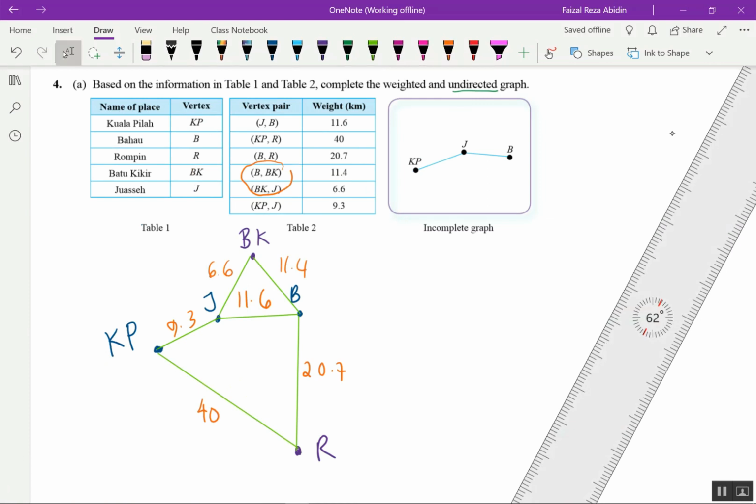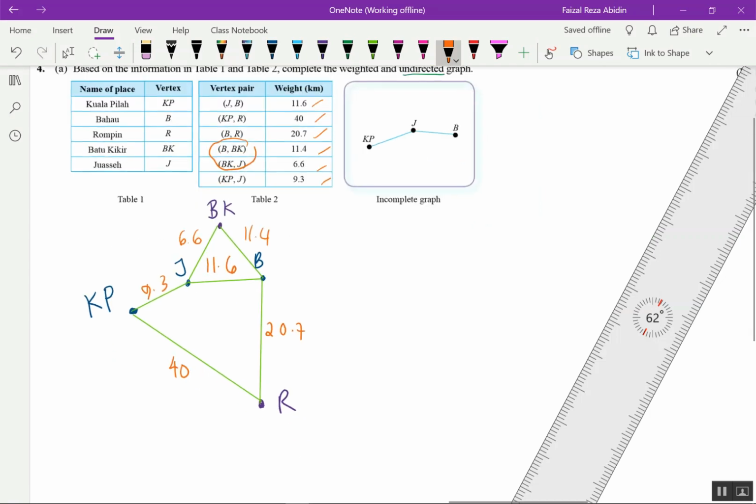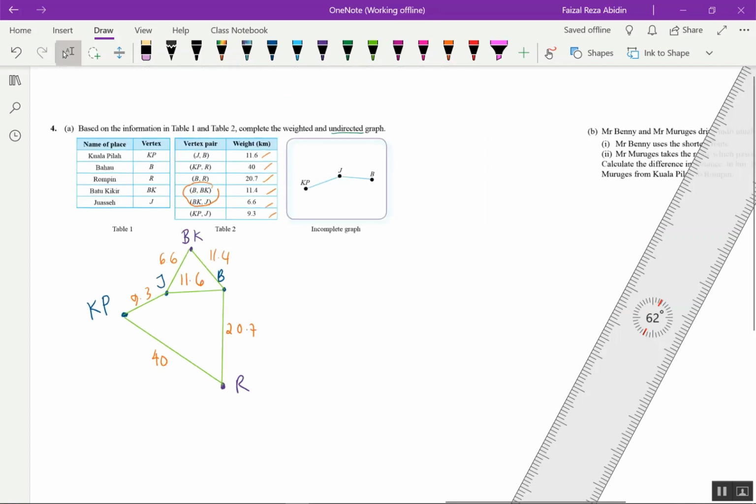Okay, JB 11.6, KP to R 40 done, B to R 20.7, B to BK 11.4, BK to J is 6.6, KP to J is 9.3, done already. Okay, complete the weighted and undirected graph. Okay, that one is given. Okay, there are none not given for this one. Okay, so we go to B. So I have to drag this one first.